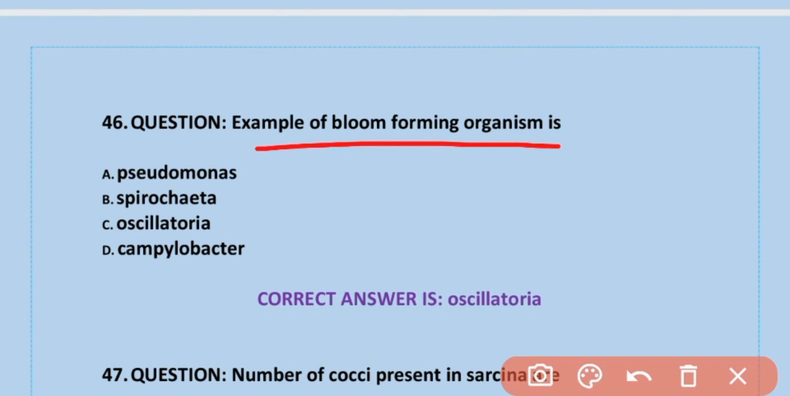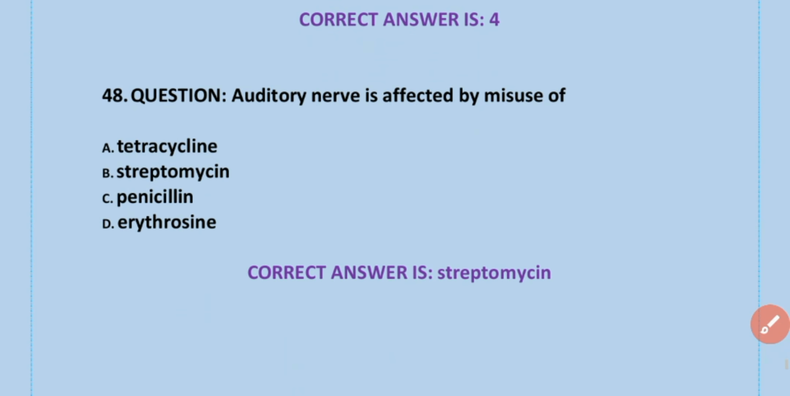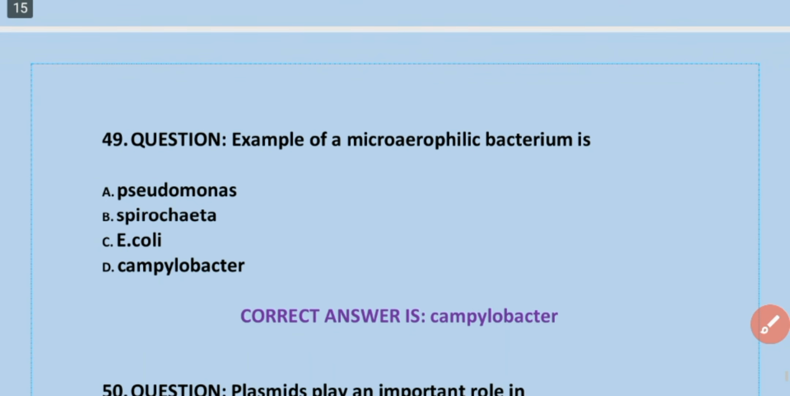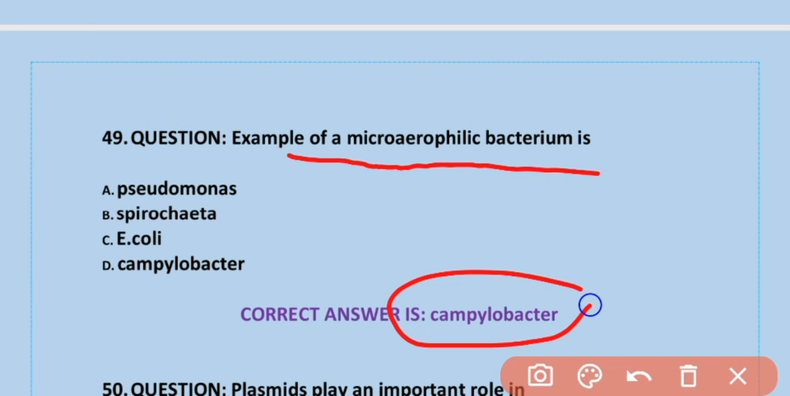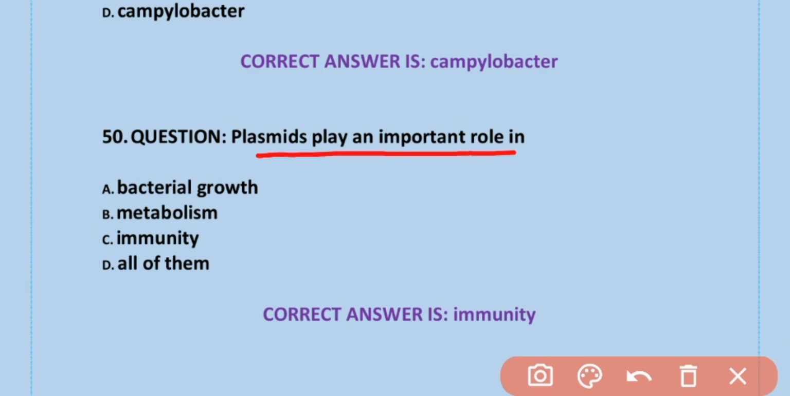Example of bloom forming organism is Oscillatoria. Number of cocci present in Sarcina are 8. Auditory nerve is affected by misuse of streptomycin. Example of microaerophilic bacteria is Campylobacter. C, D is correct. Campylobacter. Plasmids play an important role in immunity. Option C is correct. Immunity.